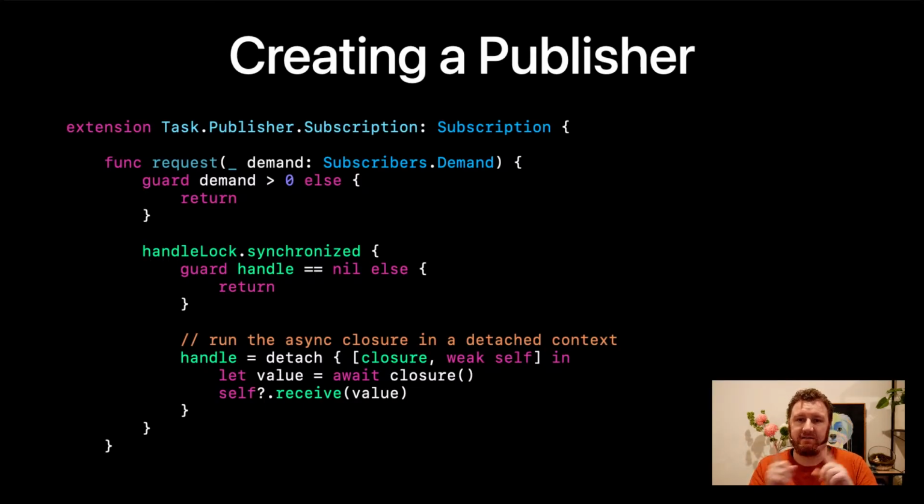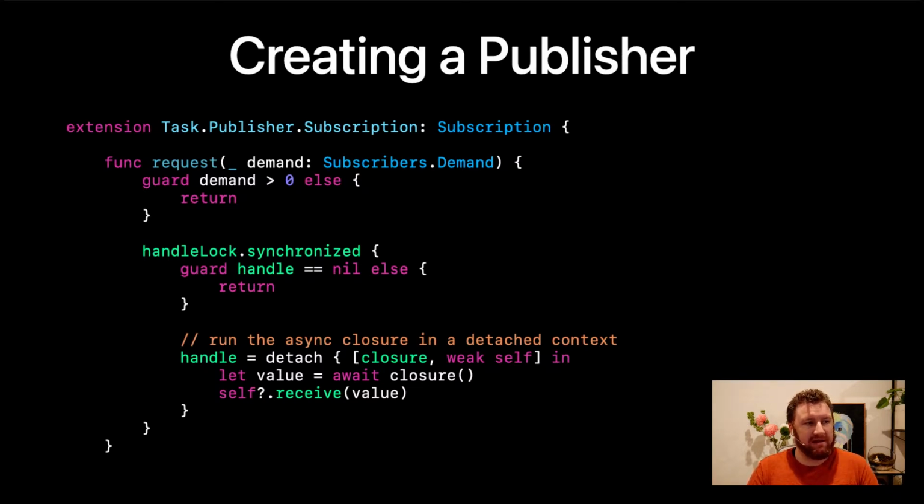Now, detach is exactly the same as async, except where async creates an unstructured task that by default will inherit its parent's context. So if you're running on the main actor, for example, the tasks that you run inside async will also be on the main thread with the same level of priority. Detach lets you throw that out the window and start a brand new context, with an optional priority if you want to add your own.